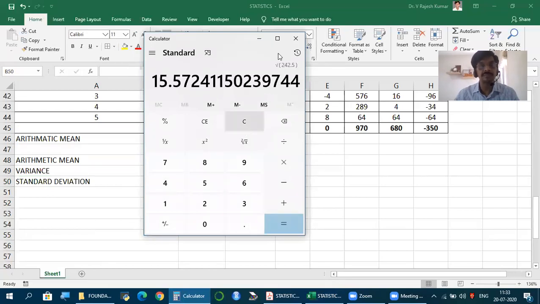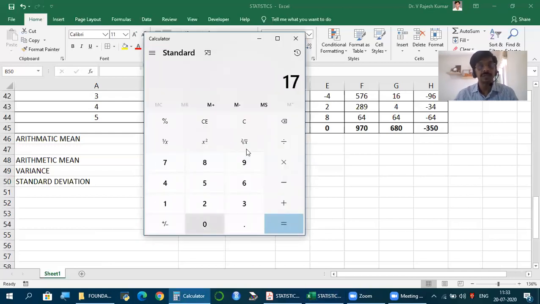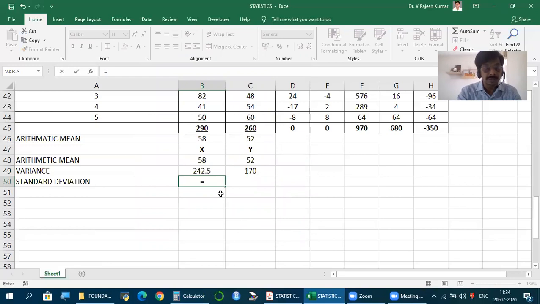Similarly, 170 square root is 13.03. So this is this to the power of half.